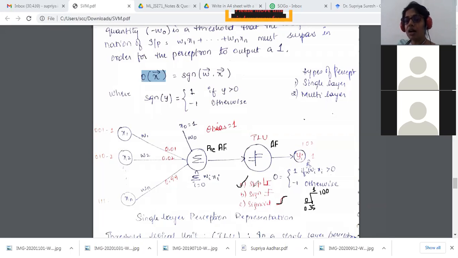These are a few of the activation functions which we commonly use with respect to the threshold logic unit. Most of the time we'll be using this. Sometimes you use the tanh function, sometimes the sigmoid function, sometimes the step function. There are a few more which we use commonly, but these are the most frequently used. Right now in module 4, we'll be using these functions for the threshold logic unit.